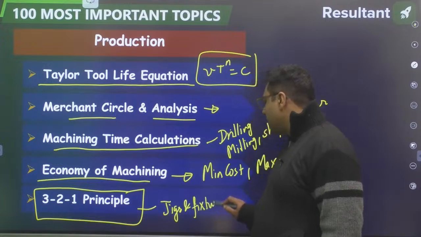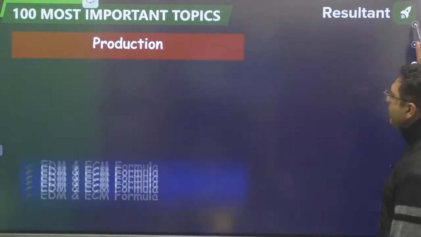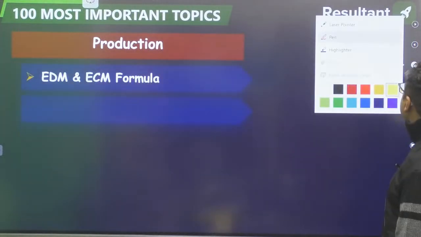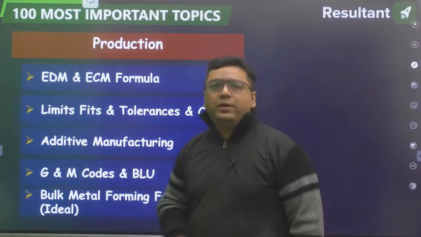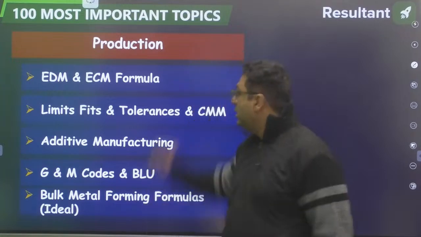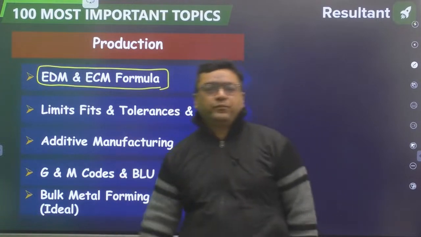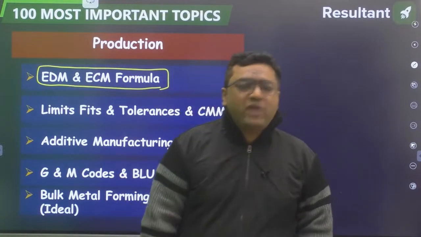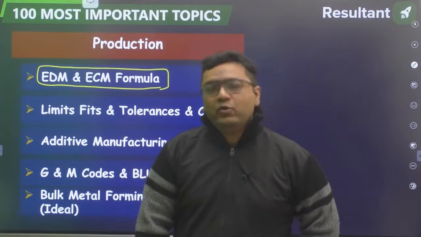Okay, so that you can go for, and this is about the metal cutting. Moving further, my dear, to the non-traditional machining methods. If you remember, I already told you that in non-traditional machining, EDM or ECM, any one of them is asked for numerical. Either the numerical comes from Faraday's rule, that is ECM, or sometimes EDM questions also come.